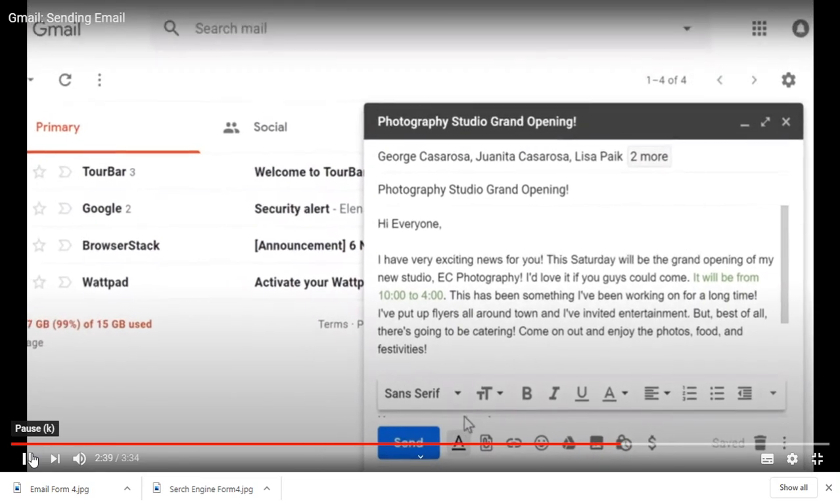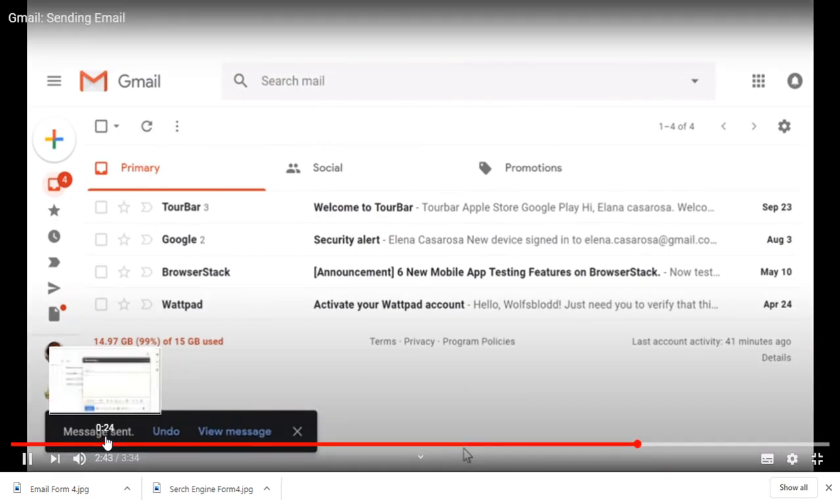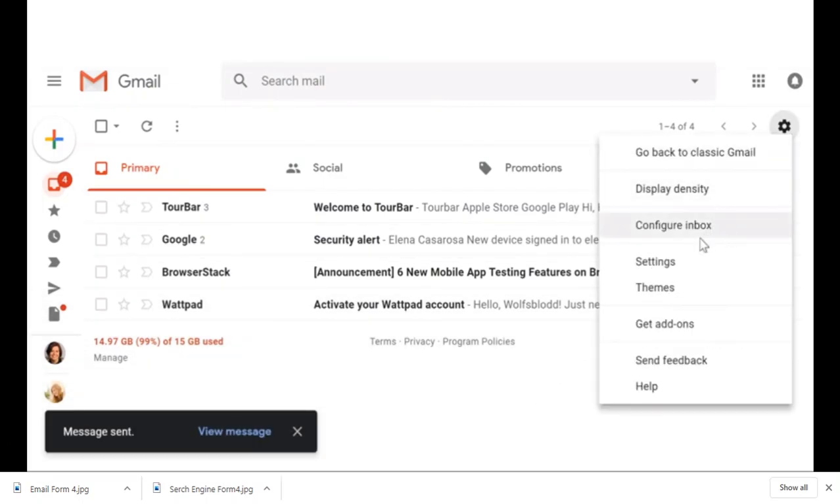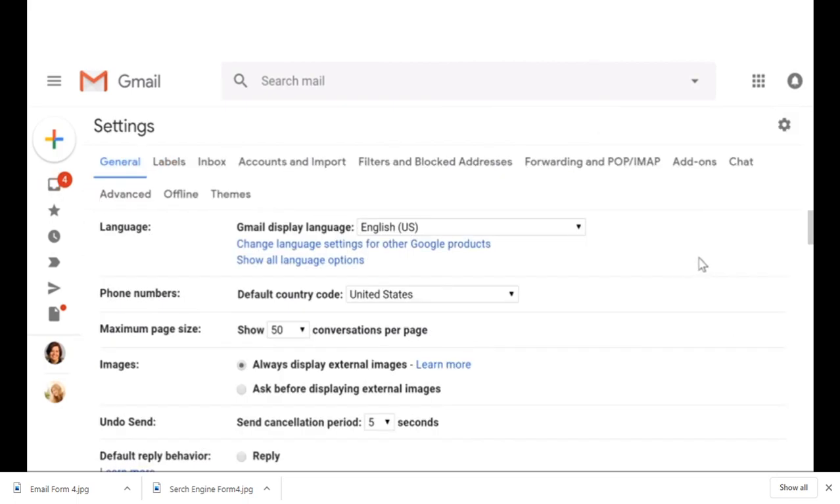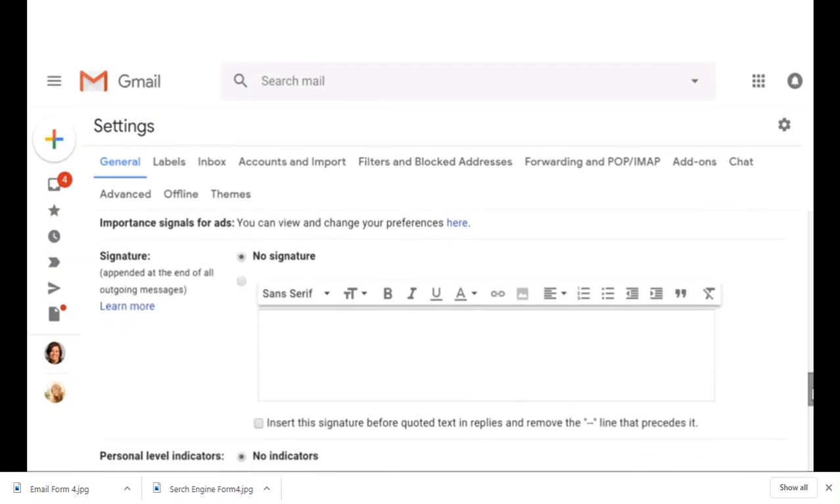The final step is to click Send. Now there's one more thing that I'd like to mention. Many people like to create a signature that will appear at the end of every email that they send. To do this, click the gear icon and select Settings. Then scroll down until you see the signature area.